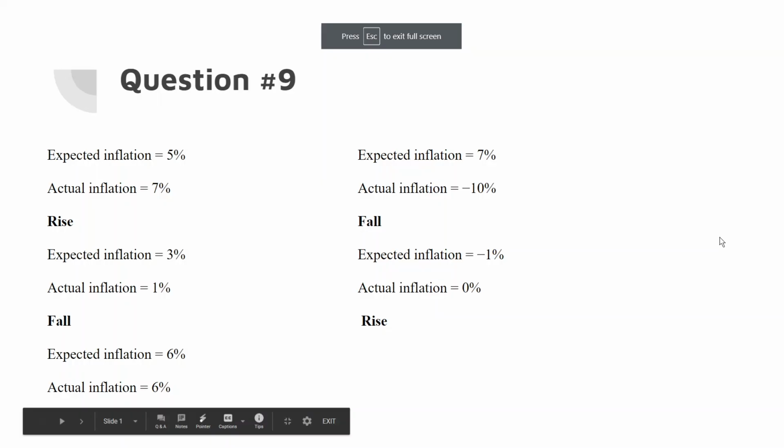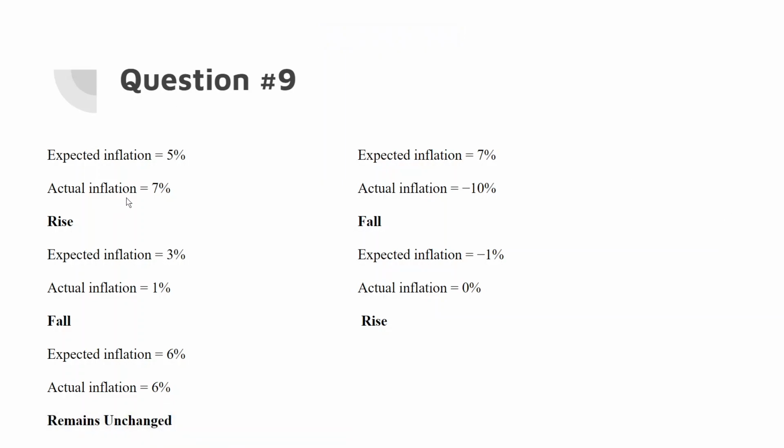With question number 9, when you're trying to figure out the change in real growth, with the first one, it's a rise. With the second one, it's a fall. And with the third, it remains unchanged. And the fourth one, there's a huge fall, a big fall. And then with the fifth, there's a rise.